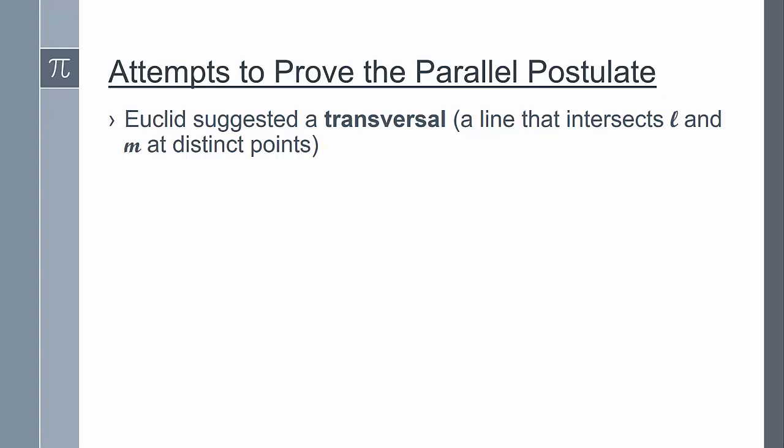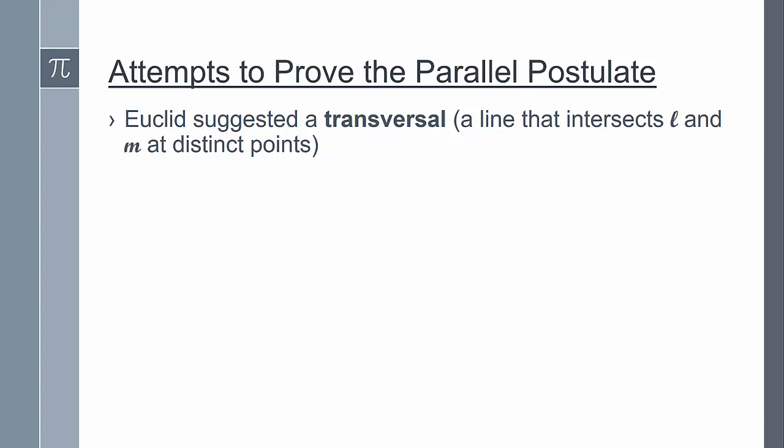And Euclid predicted that if the sum of these angles is less than 180 degrees, then the lines should meet and therefore not be parallel. The problem is that this criterion for parallelism is actually logically equivalent to the Euclidean parallel postulate that was just stated. So we can't use this criterion to prove parallelism because it's equivalent to the statement itself.